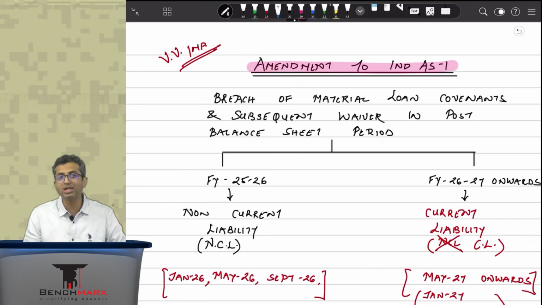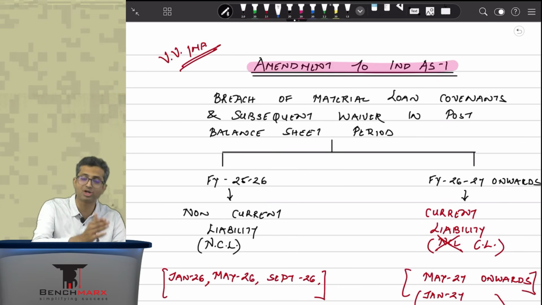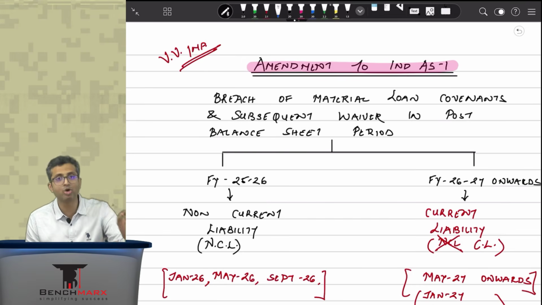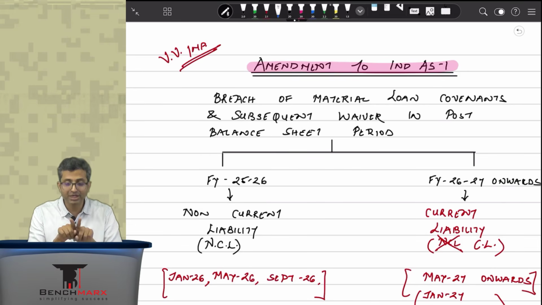This is one amendment which is important, which can affect your sums, your questions, your MCQs, and hence we want to be very clear for that right now. Further, second question after amendments is it applicable to me? Now for this I would recommend every student, irrespective of their attempt, whether it is Jan 26, May 26 or even 2027 and 28, to refer to this video till the end, because they have given you two different treatments.